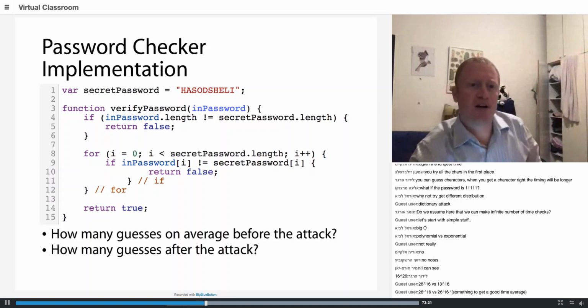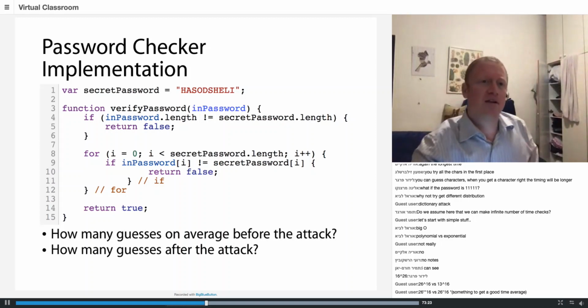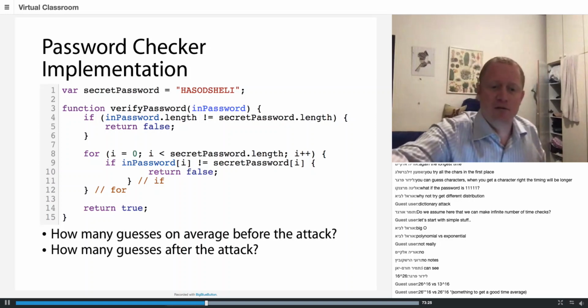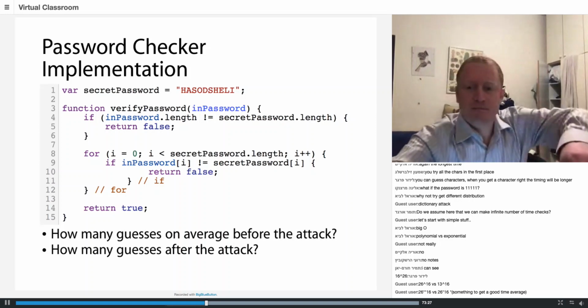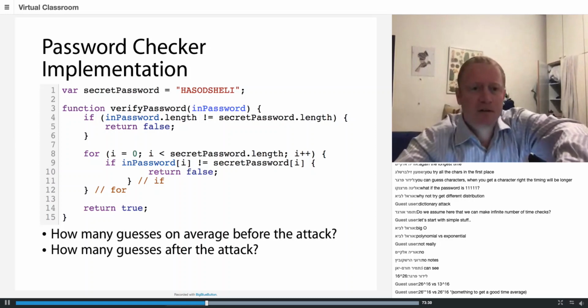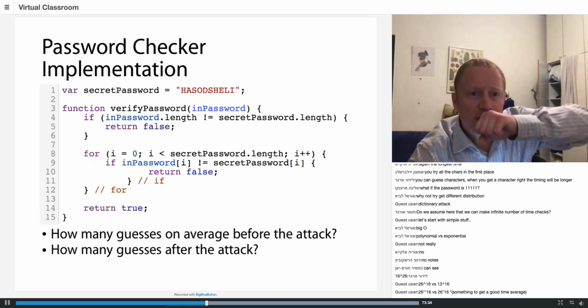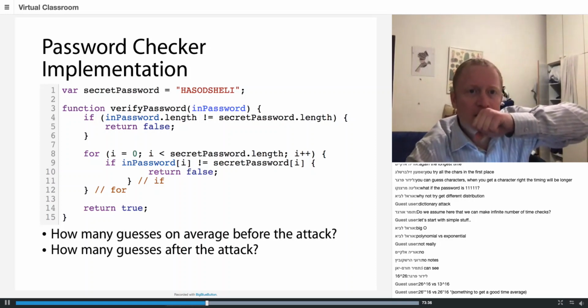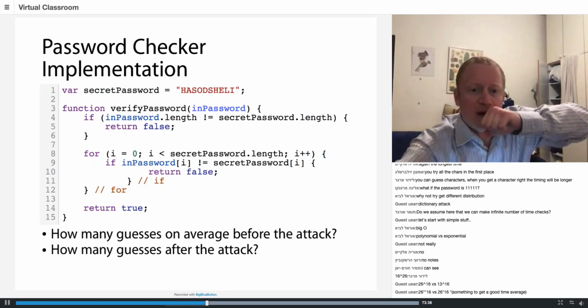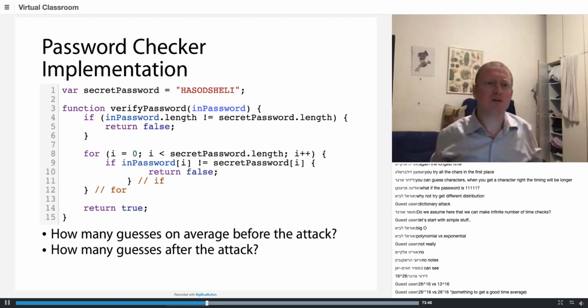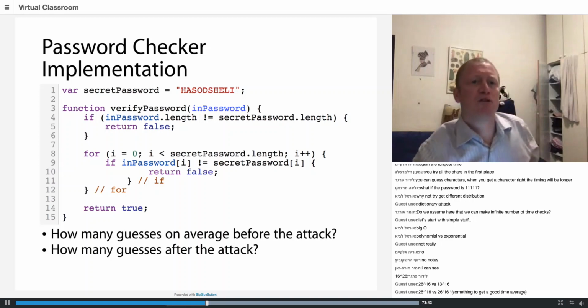So this is my final derivation, and this is about 75. It's somewhere around 2 to the power of 75.